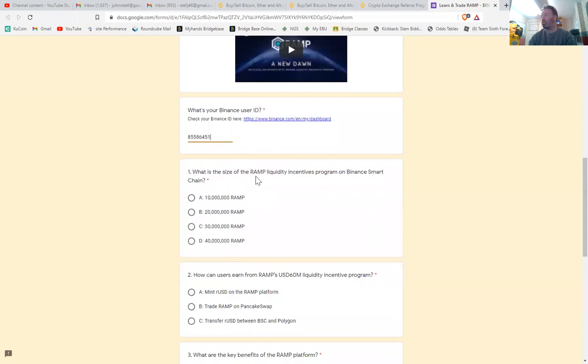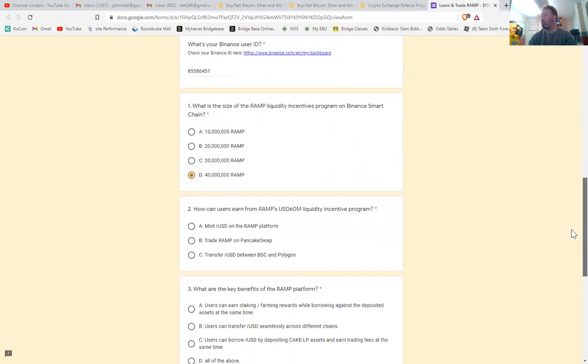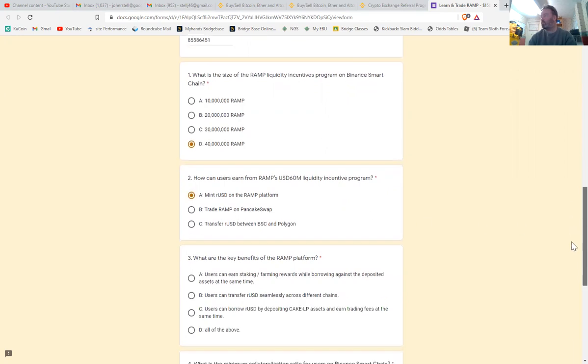What is the size of the Ramp liquidity incentive program on Binance Smart Chain? That is 40 million Ramp. How can users earn from Ramp's USD 60M liquidity incentive program? That would be A, mint RUSD on the Ramp platform.